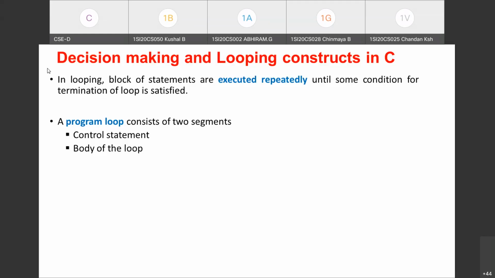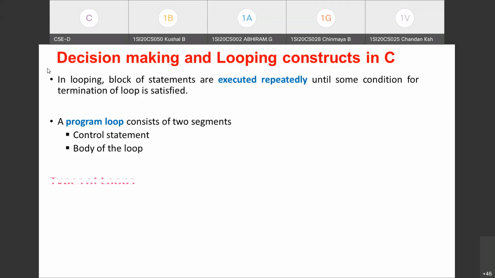The control statement will contain the conditional statement for testing the condition, and the body of the loop indicates the statements which are to be executed upon satisfaction of that condition. If the condition you are testing evaluates to true, then what is to be executed is called the body of the loop.